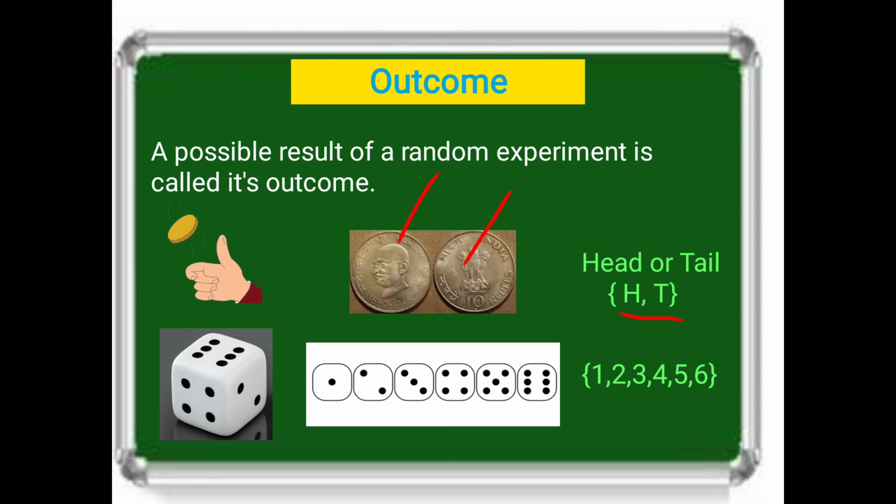And when you throw the dice, you will be getting a 1, or a 2, or a 3, or a 4, 5, or 6. So these are all the possibilities only when we throw the dice. And when we toss the coin, only head and tail are the possibilities. I hope you are clear on what a random experiment is, what an outcome is, everything.